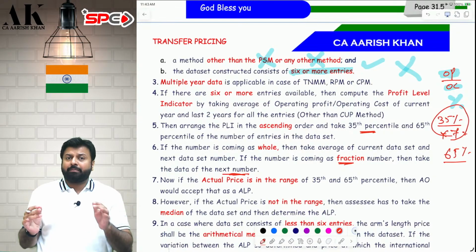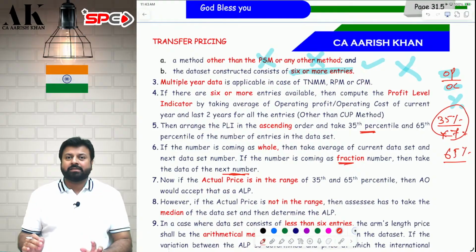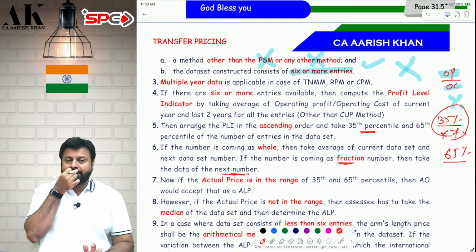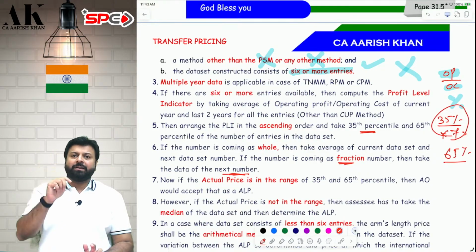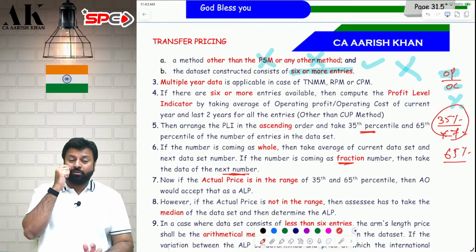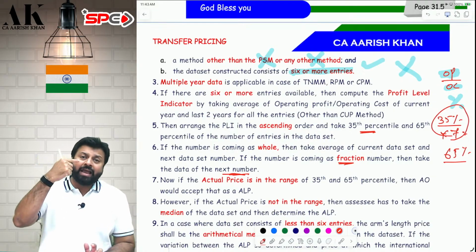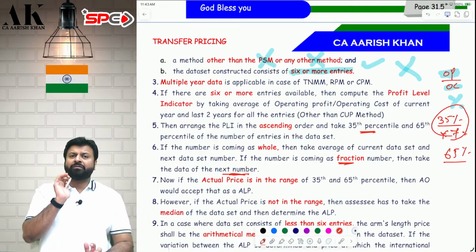If these numbers are not whole numbers, then you have to make slight changes. Suppose the number of items you have collected from the industry is 20. So what is 35% of 20? It is 7. Now this is a whole number. Now don't take the next number directly, 8. Take the average of 7 and 8. That will be your first number.